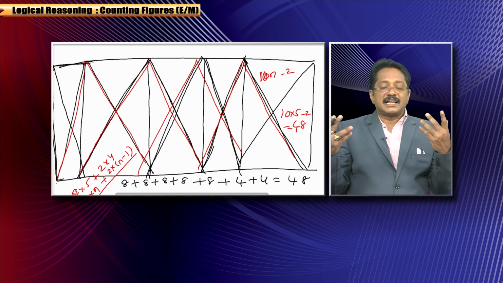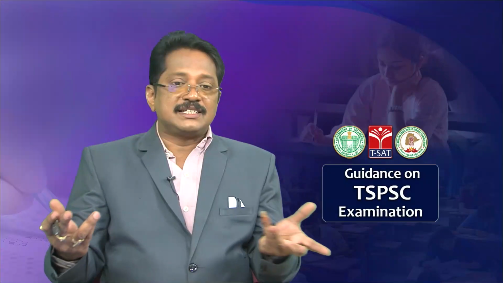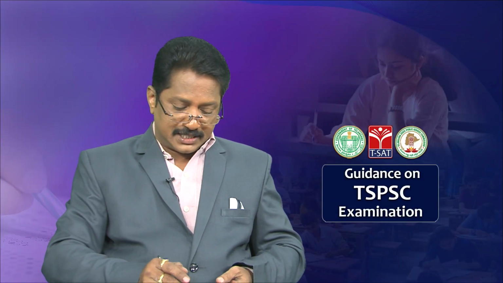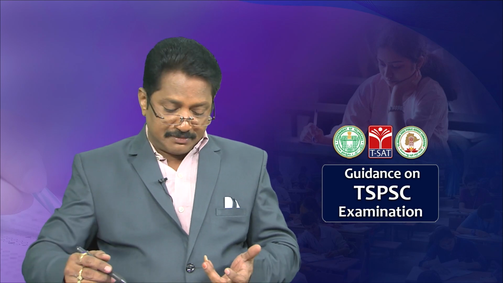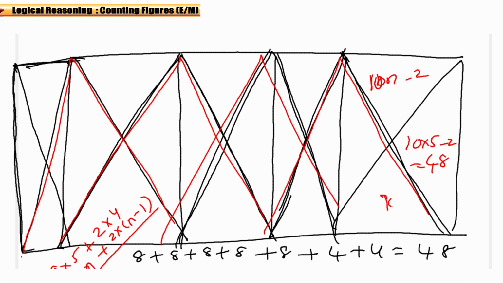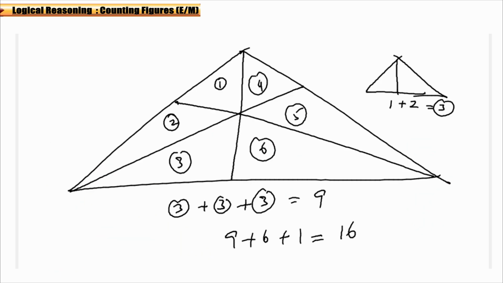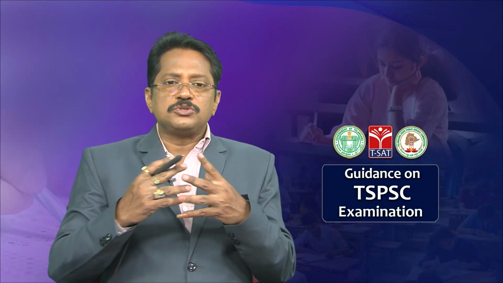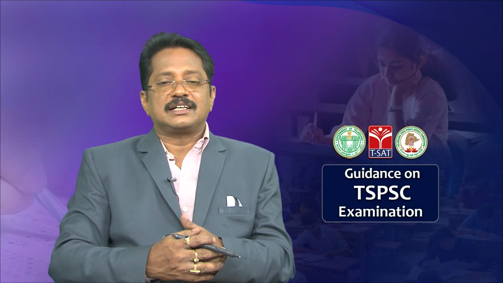So, if 6 squares are added, what is the value we will get? Simply see it. Here 8n, correct? This is 10n minus 2 now. So, 6 squares added means 10 of 6 minus 2, which is 60 minus 2, comes as 58. In this manner, you can calculate the answer. So, this is very, very important. Is it clear? So, now I am going to shift to another kind of problem.